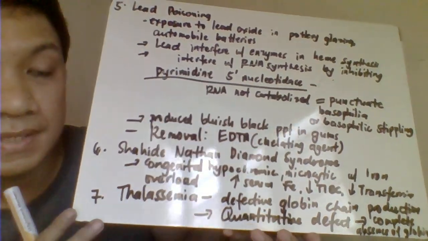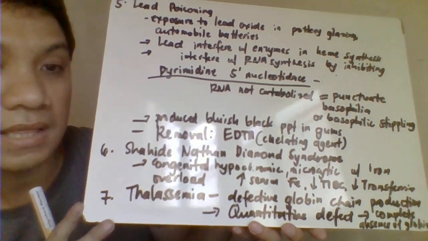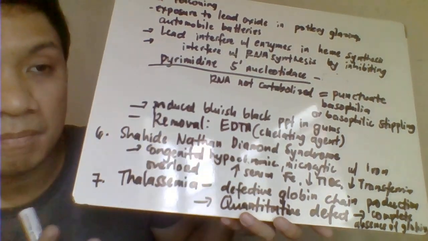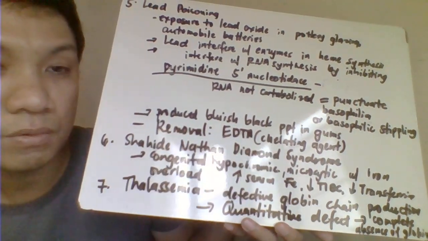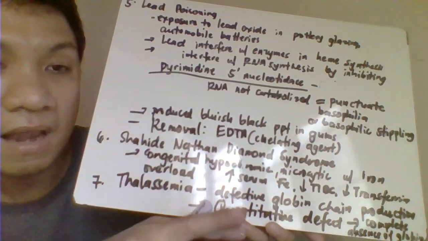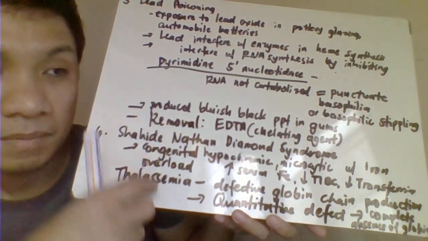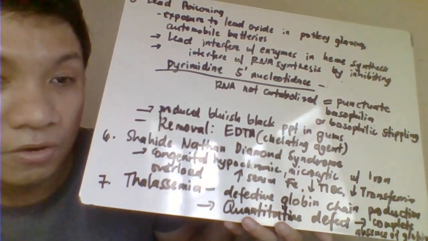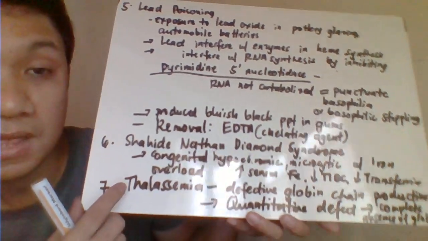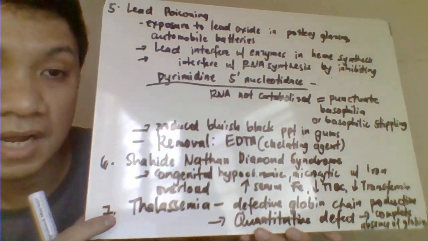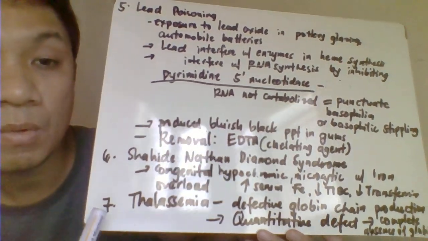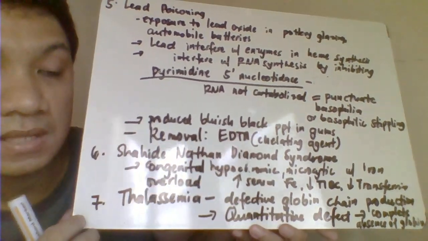Then the last one, thalassemia. Thalassemia, so this is a quantitative defect, primarily a defect in your globin chain production. Pag sinabing quantitative, wala ka talagang pinaproduce na globin chain. Remember your hemoglobin, di ba? Like hemoglobin A1, dalawang alpha, dalawang beta. So pag sinabing globin chain defects, isang alpha doon, wala siya, or isang beta doon, wala siya. So that's your thalassemia. We have a separate discussion with your thalassemia, so I will not further discuss this one, so it will be discussed na lang sa thalassemia na discussion natin.